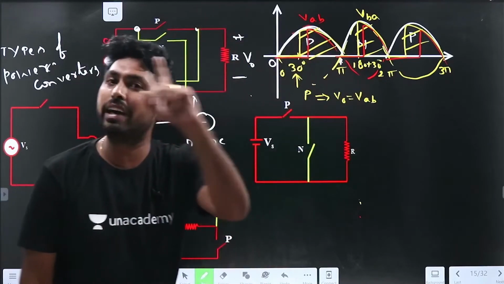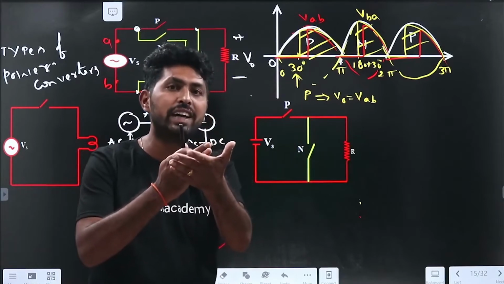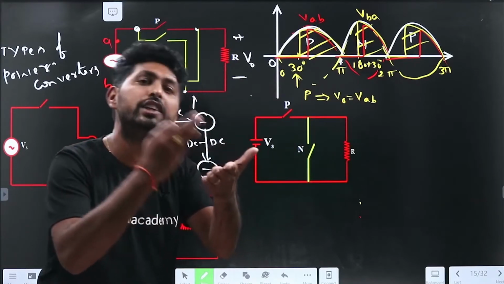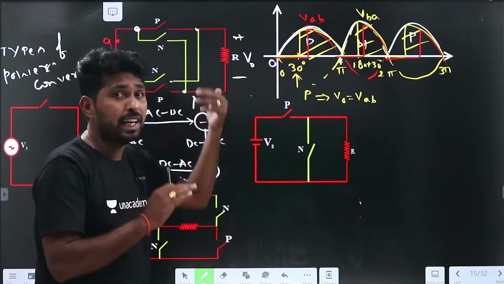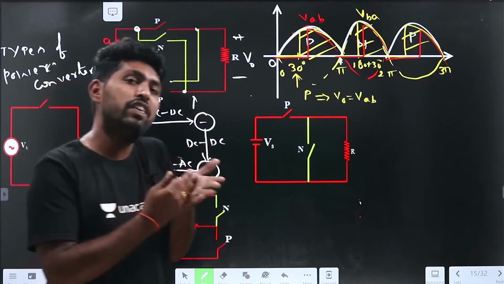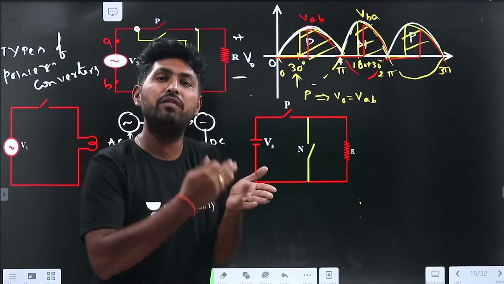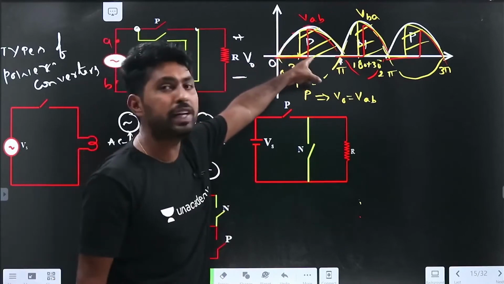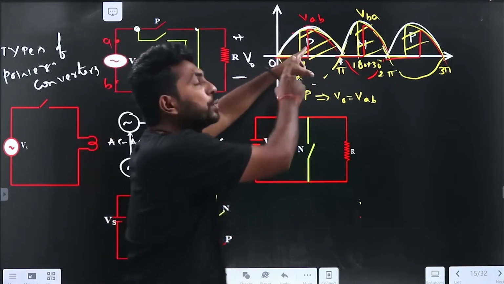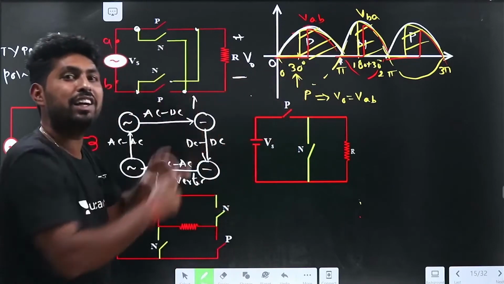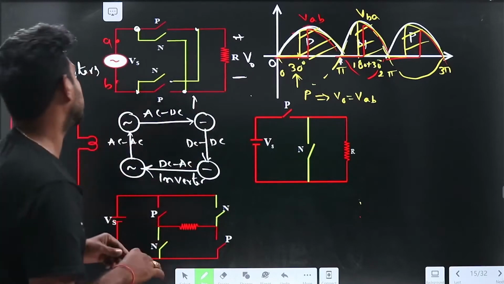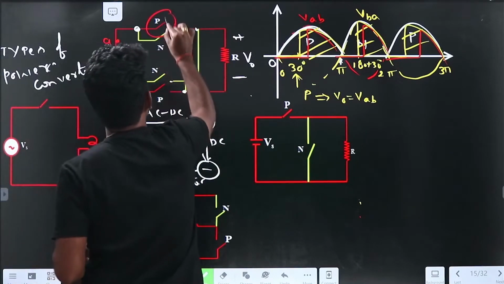In analog electronics, we define a rectifier as converting AC into DC. But here we can define that it converts fixed input AC into variable output DC. So the output is variable. You can observe in the graph, the output is variable if I change the turn on and turn off instants. Now we are clear: these switches are controllable switches.